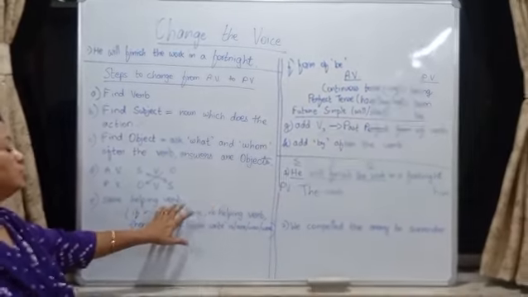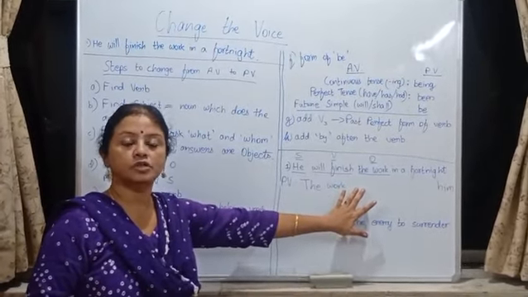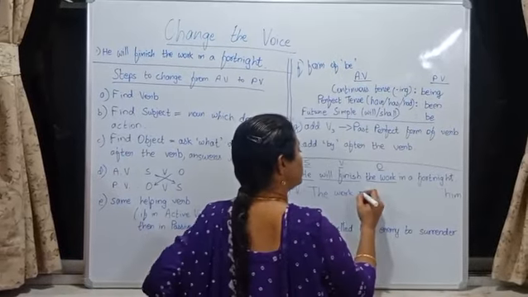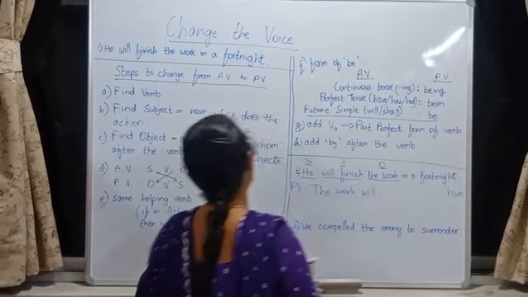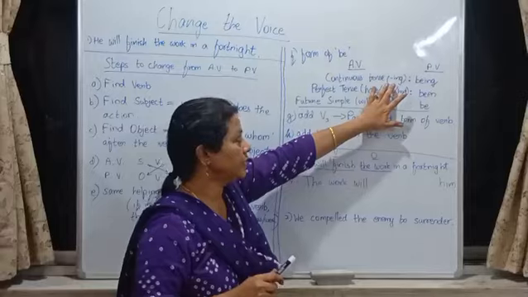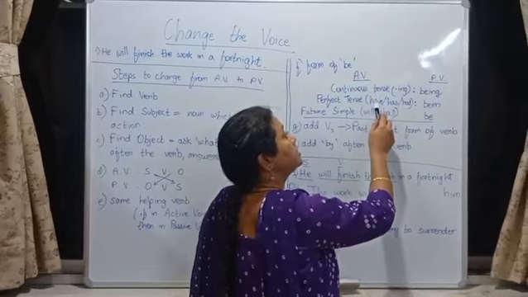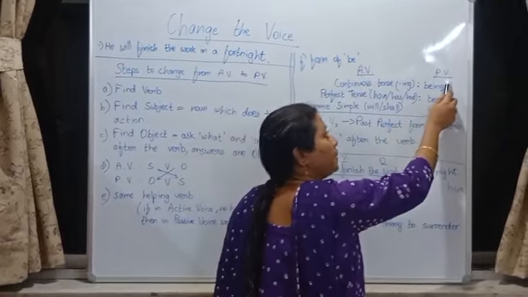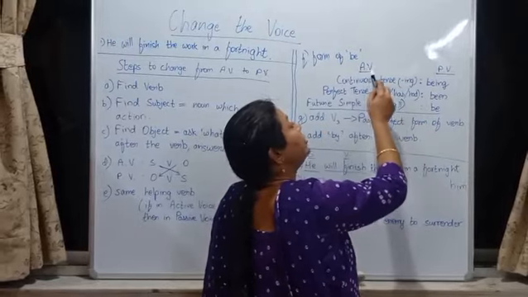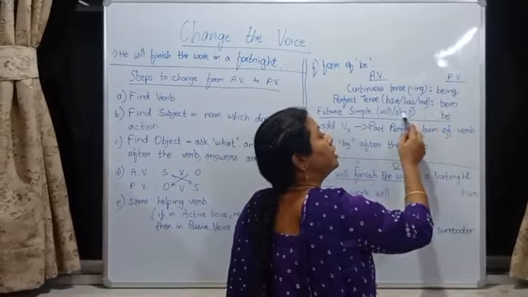Same helping verb you have to use. If it is will here, you have to write the same helping verb will in the passive voice also. Next step, form of be. Suppose active voice there is ing, in passive voice you have to write being. If in active voice there is have or has or had, then in passive voice you have to write been. If in active voice there is will or shall, then in passive voice you have to write be. In this example, there is will. Therefore, we write be in the passive voice.